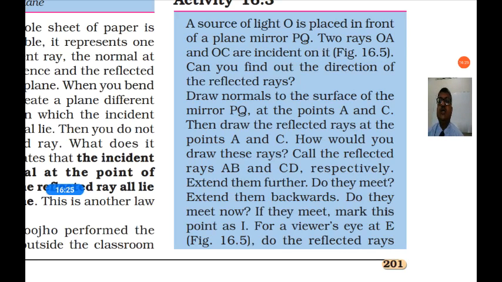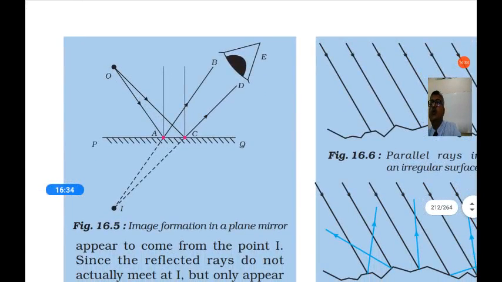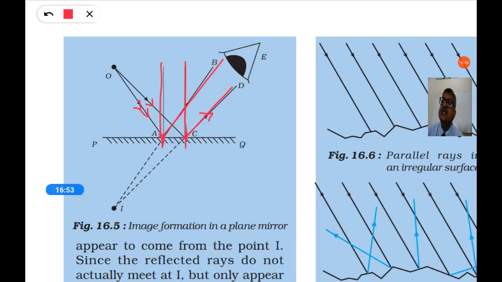Draw normals to the surface of the mirror PQ at the points A and C. So here from O, two rays of light are coming and they are falling on A and C, and two perpendiculars are drawn there, and the angle of incidence is equal to the angle of reflection. So you can draw the reflected rays.